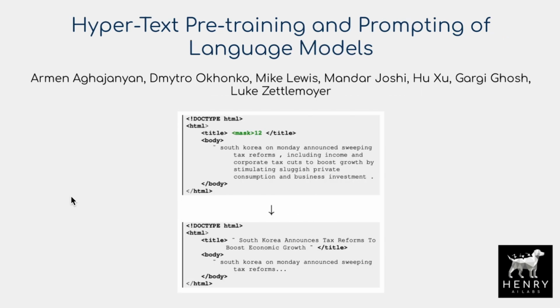So back on the topic of language models, we have two interesting papers about the data that's used to train language models. The first of which is Hypertext Pre-training and Prompting of Language Models. When we have these large web scrapes of text like the C4 corpus, we usually get rid of these HTML tags. But these authors are showing that by keeping these HTML tags, you have salient information in things like the title or, say, class and ID CSS attributes that help you with auto prompting.